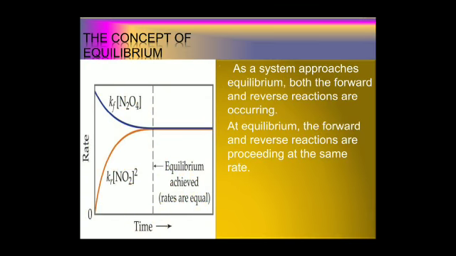What is the concept behind this equilibrium? This is a graph between two things: one is the rate and second is the time. If we plot the graph of rate of reaction with time, both the reactant and product will start working at a particular point. They will reach the equilibrium state. That is called the equilibrium stage. As a system approaches equilibrium, both the forward and reverse reactions are occurring. At equilibrium, the forward and reverse reactions proceed at the same rate.